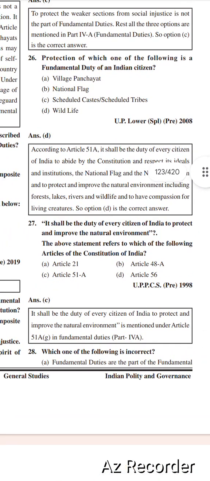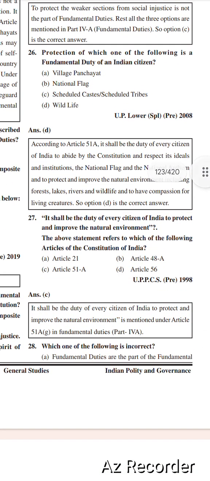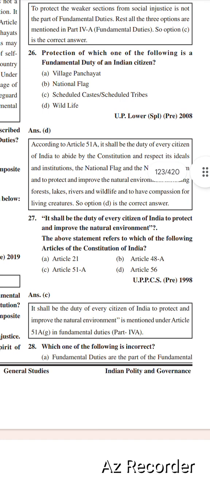Protection of which one of the following is a fundamental duty of an Indian citizen? Village Panchayat, national flag, scheduled caste, scheduled tribes, wildlife. Right option is option number D.